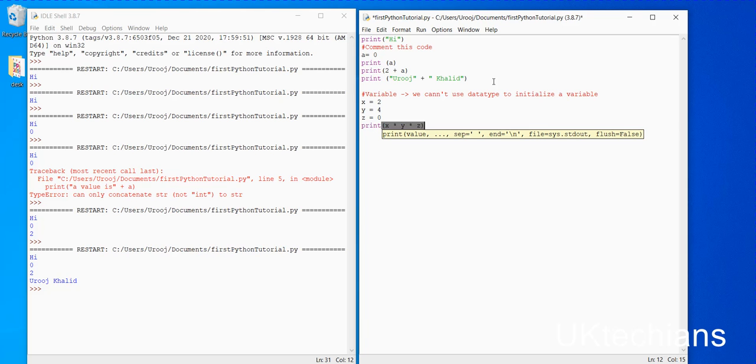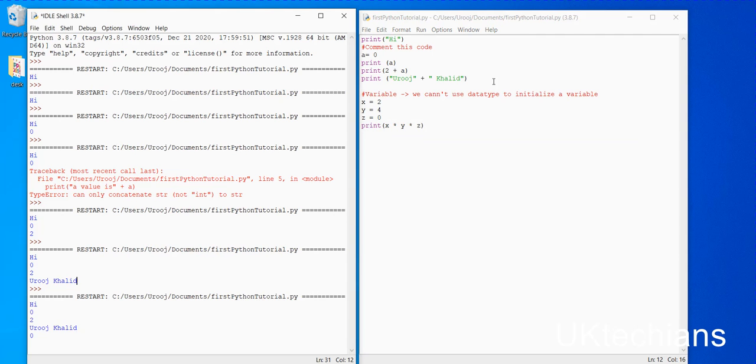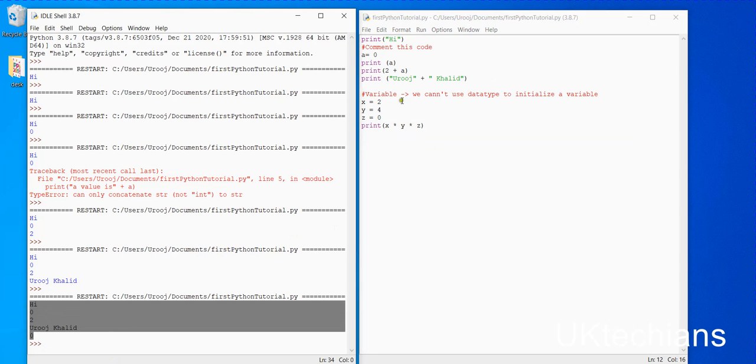What will it return? It will return 0. Let's press F5. It returns 0 over here, because 2 times 4 equals 8, and 8 times 0 equals 0.